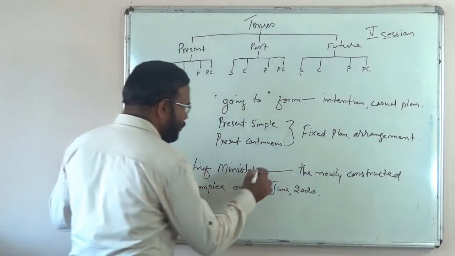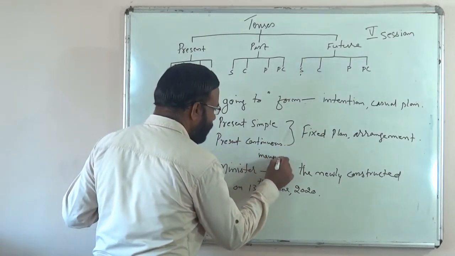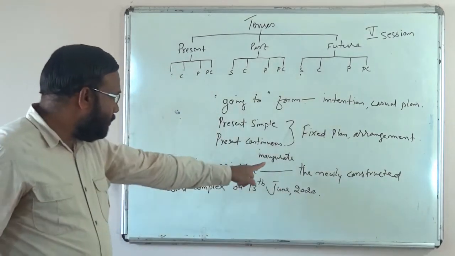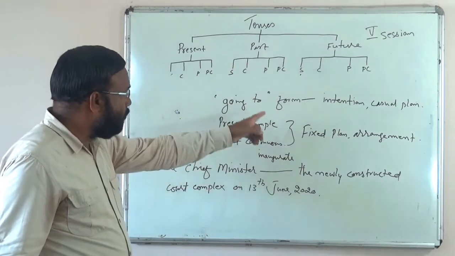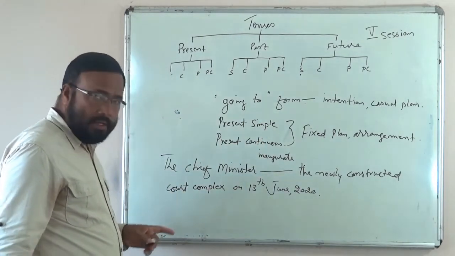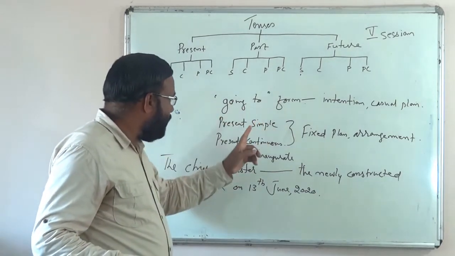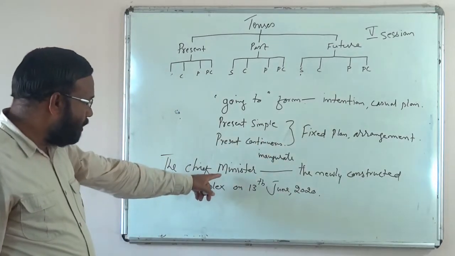Suppose you have to use the verb inaugurate here. I-N-A-U-G-U-R-A-T-E. Inaugurate. So, if you have to use the word inaugurate here, what form will you prefer? Will you use the simple future tense, or going to form, or these present tenses? Is this a formal occasion or not?